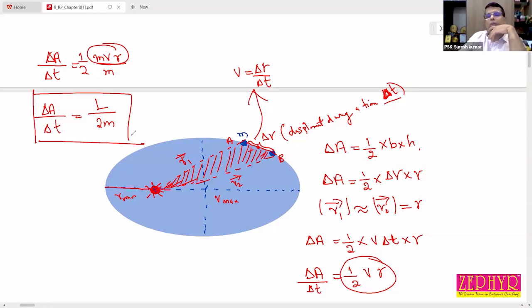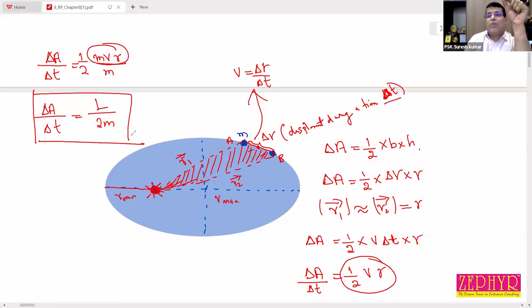Srihari, is it clear? Yes, sir. So what is Kepler's second law? When a planet revolves around the sun in an elliptical orbit, the planet covers unequal distance in equal time interval, but covers equal area in equal time interval.